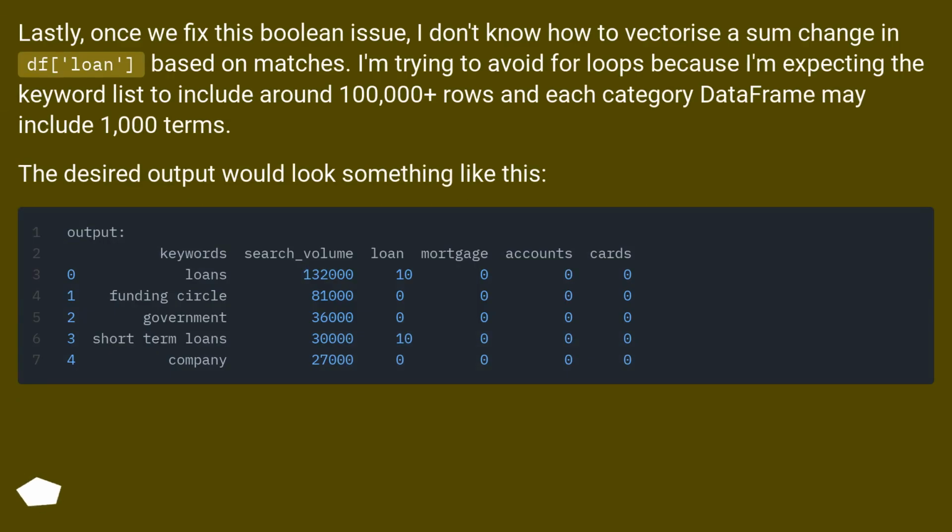Lastly, once we fix this Boolean issue, I don't know how to vectorize a sum change in df loan, based on matches. I'm trying to avoid for loops because I'm expecting the keyword list to include around 100,000 plus rows and each category data frame may include 1,000 terms. The desired output would look something like this.